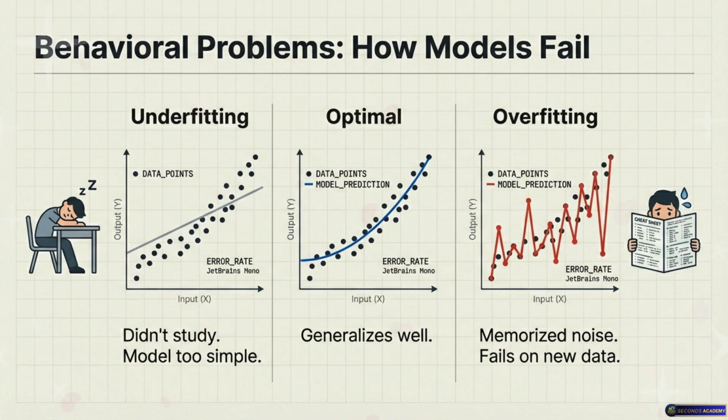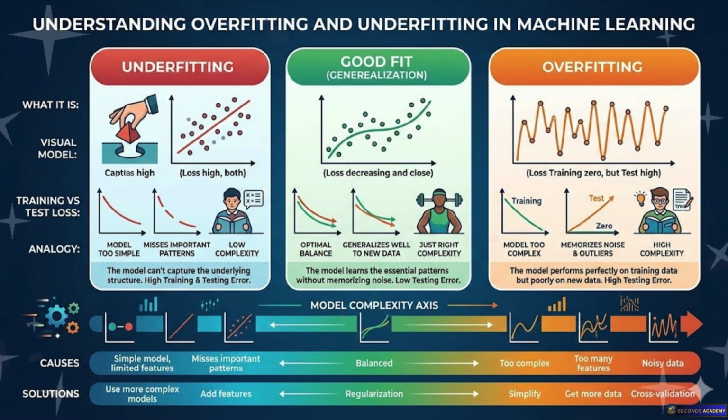Overfitting is the memorization failure we talked about? Yes. Overfitting is the most seductive trap in all of AI because it looks exactly like massive success. Because your numbers are so good. Right. You check your training accuracy, and it says 99.9%. You're high-fiving your team. You think you're a genius. You think you've completely solved the Mumbai housing market. But in reality, you've actually just built a giant, useless lookup table.